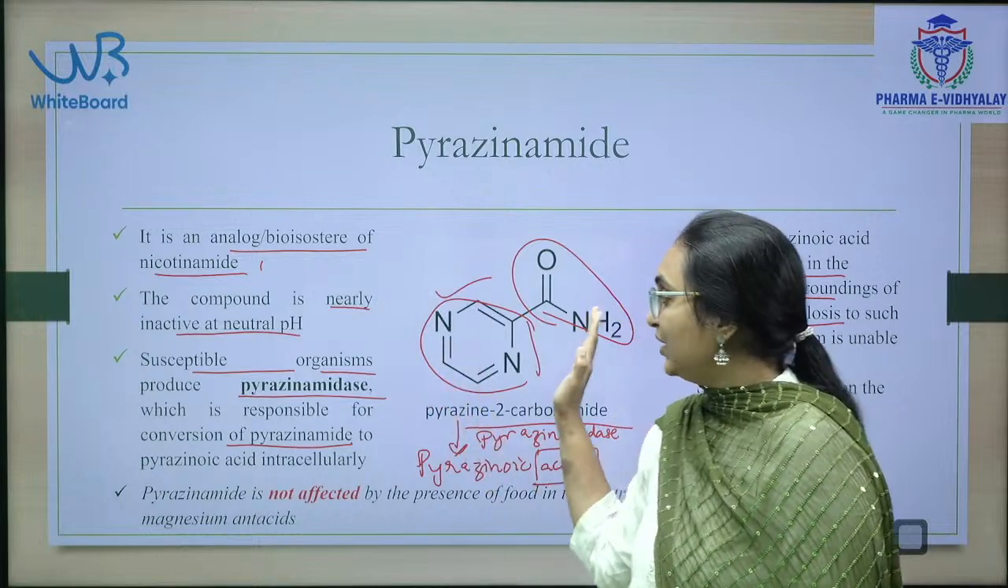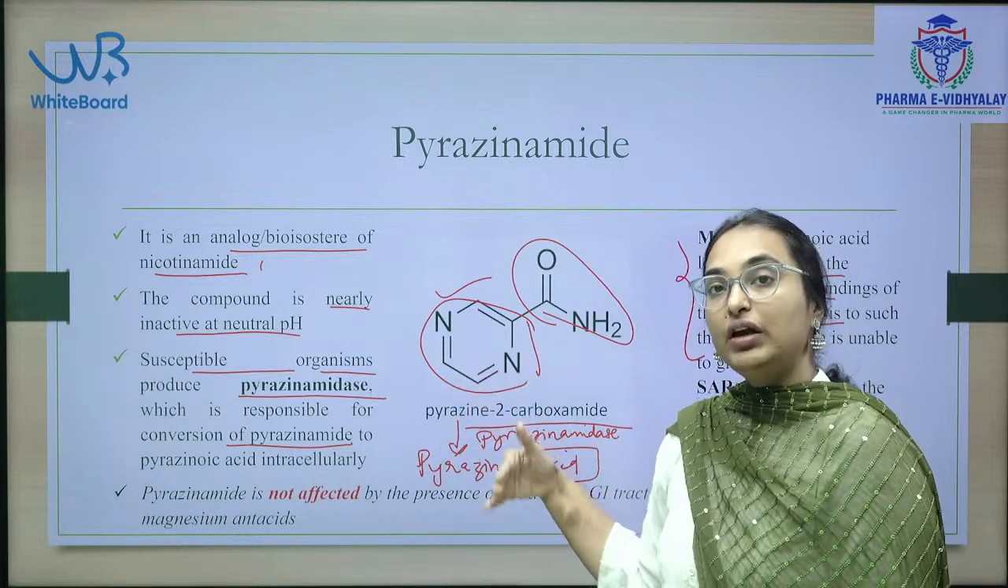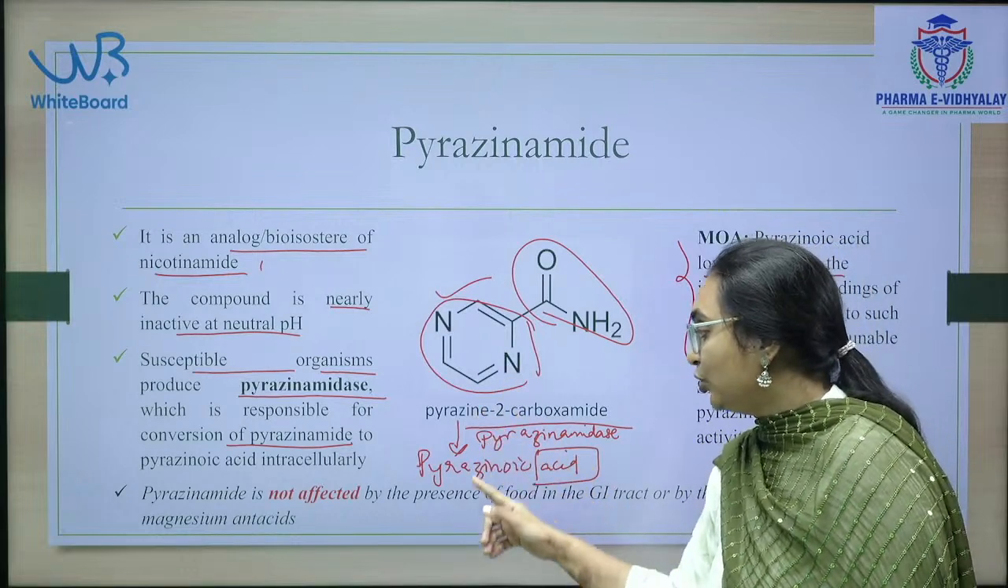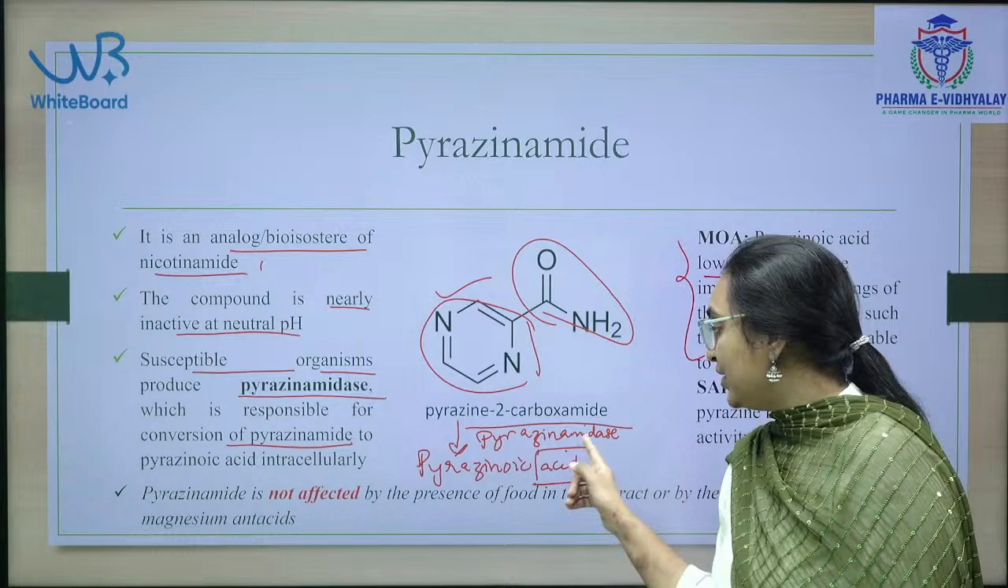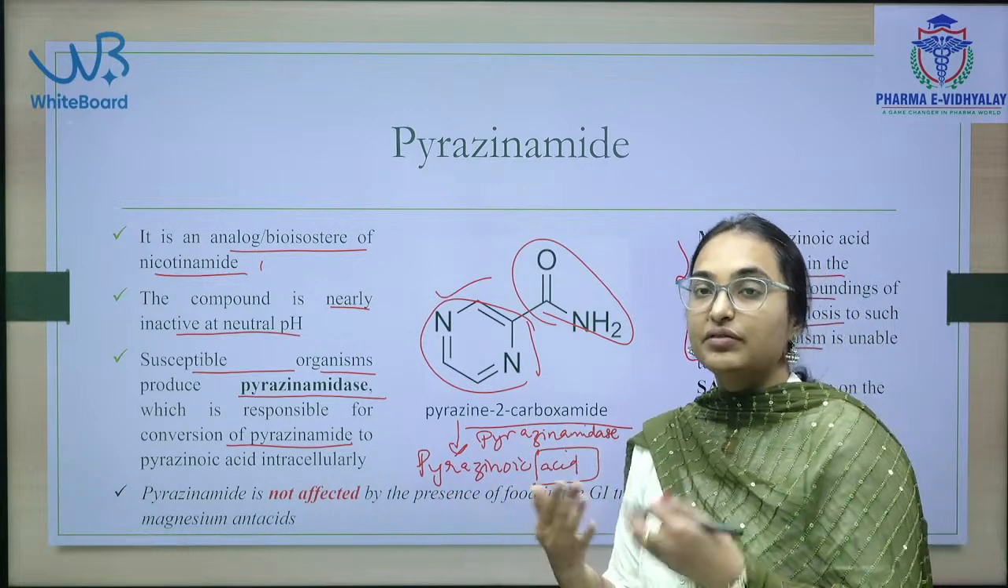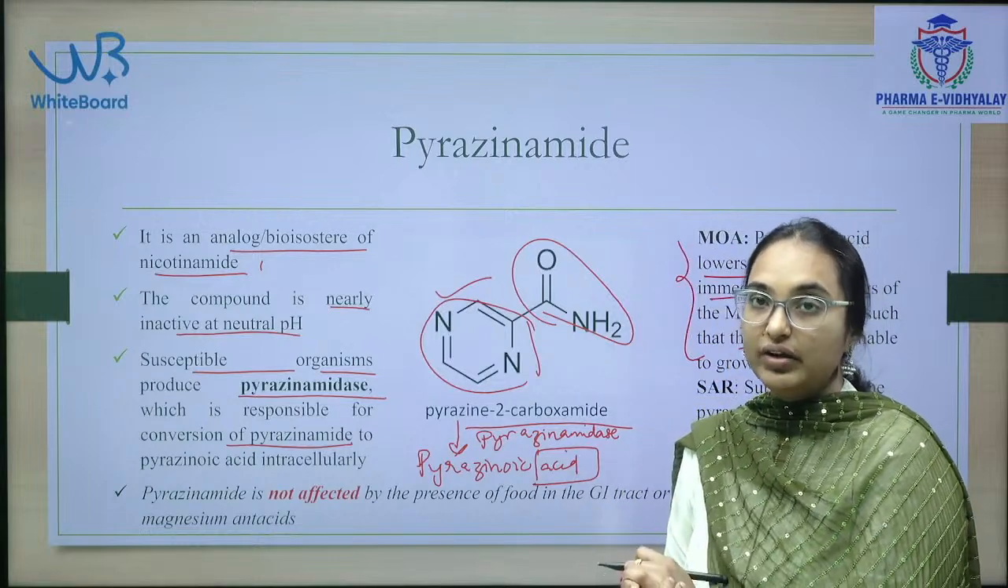Okay, and it is inactive at neutral pH. It will convert into acidic pH by conversion of pyrazinamide into pyrazinoic acid in presence of pyrazinamidase. This acidic pH will stop the survival of the bacteria, thus the bacteria will die.